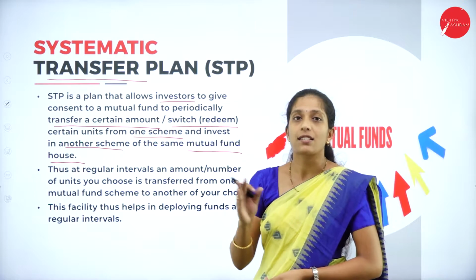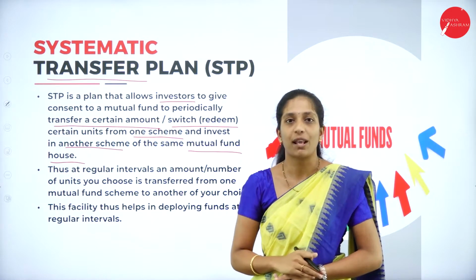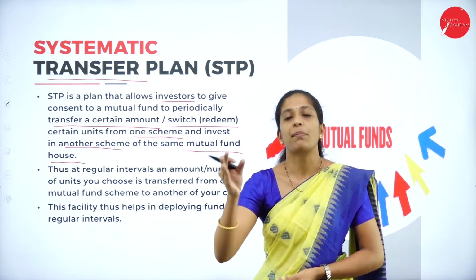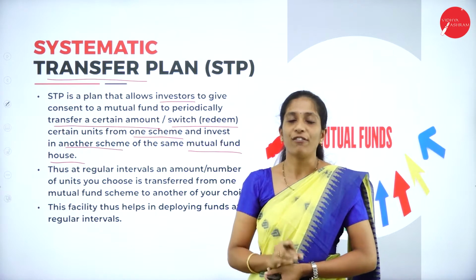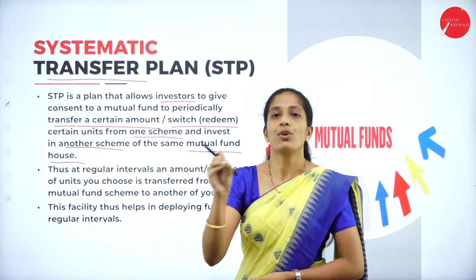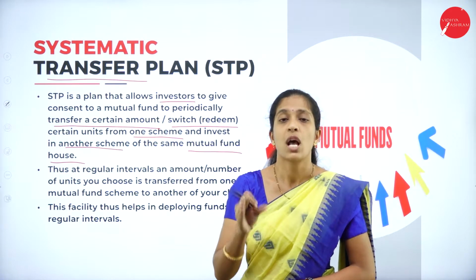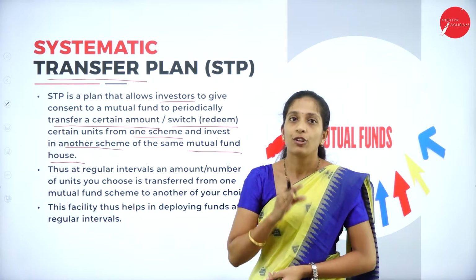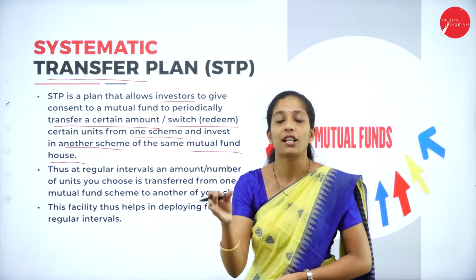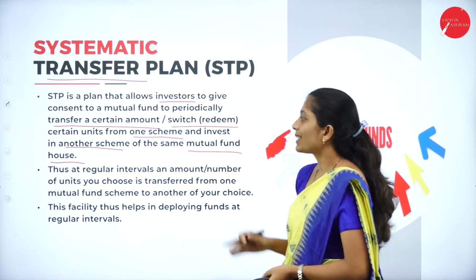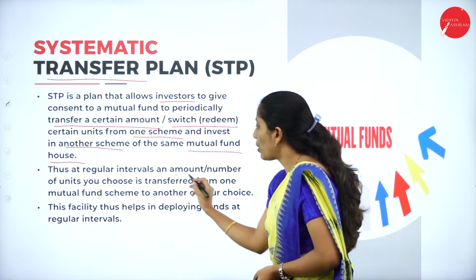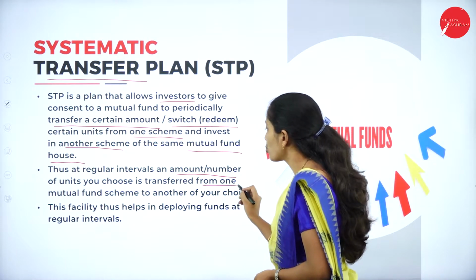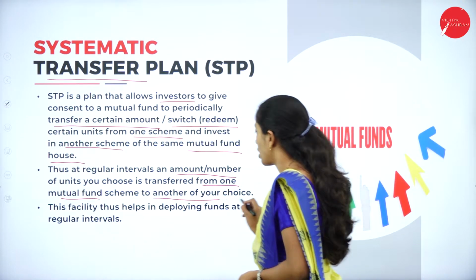But what happens here, certain securities are not profitable in nature. In such a situation, the same quantity of units can be converted into other types of units. That is, in the same mutual fund house, one unit can be transferred or converted into another unit. That is, not profitable units can be converted into profitable units. So thus at regular intervals, an amount or number of units you choose is transferred from one mutual fund scheme to another mutual fund scheme.